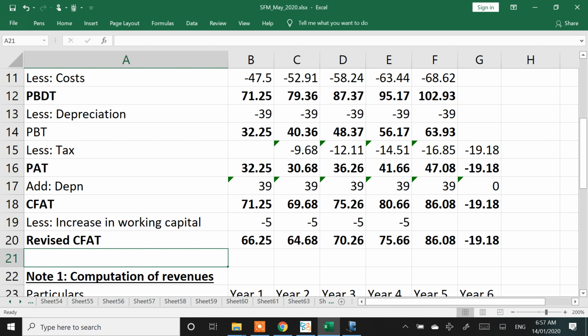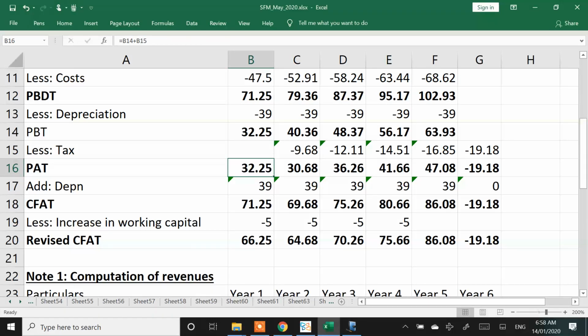Yes, we have considered 5 crore. Initial working capital means day 0 is 50 crores. At the end of year 1, another 5 crores will get added. Year 2, another 5, and finance assumes cash flows happen at the end of the year. So all these numbers are technically end of year cash flows. So my revised CFAT is 66, 64, 70, 75, 86 and negative 19.